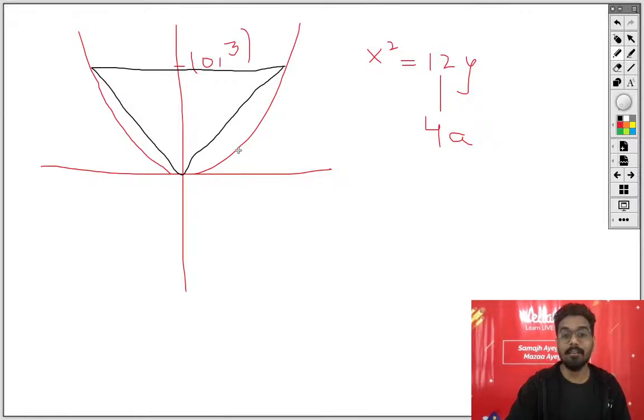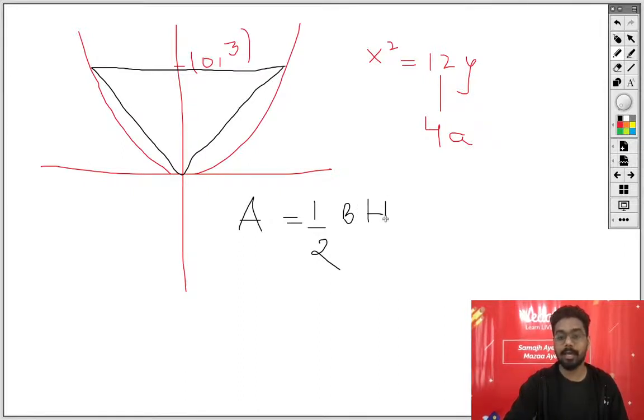Now what is the area of a triangle? Area of a triangle is half into base into height. अब मैं आपसे पूछूंगा बेस क्या है इस ट्राइंगल का. What is the base? The base is the latus rectum. And what is the length of the latus rectum? It is the coefficient of the linear variable. So यहां से मैं डायरेक्टली लिख सकता हूं, this is equal to 1/2 multiply.